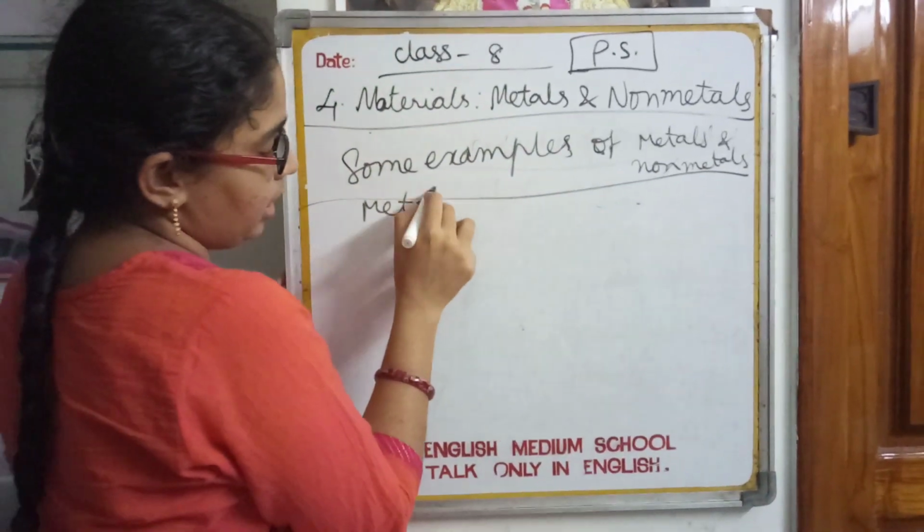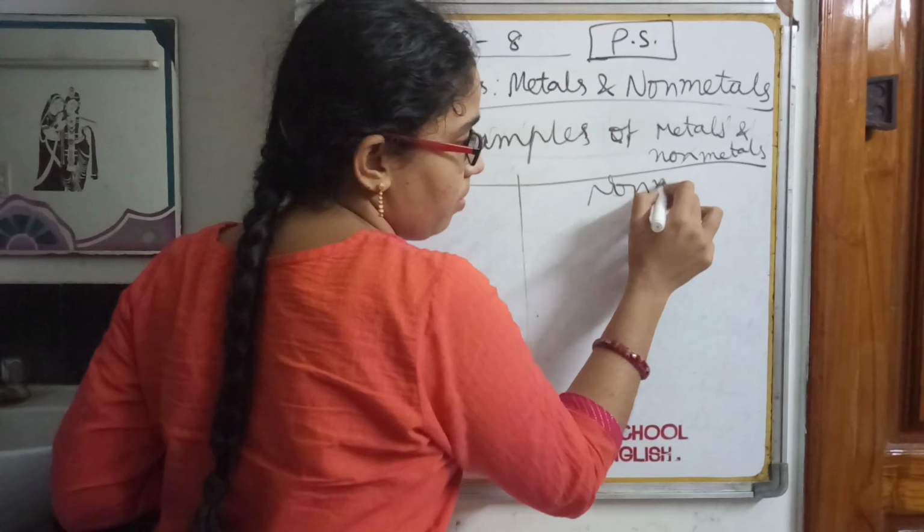Here are the examples of metals and non-metals.